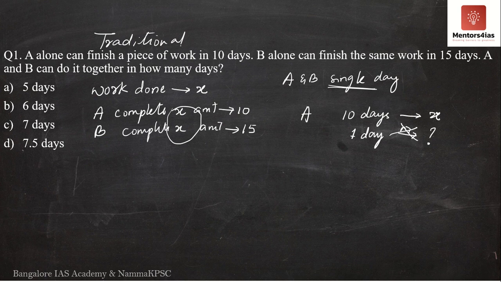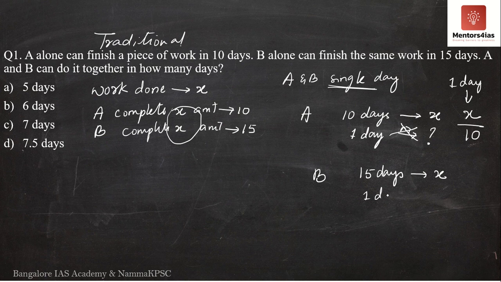You multiply X by 1, that is nothing but X, and take 10 to the other side. This is 10 over here. So A completes X by 10 amount of work in one day. Similarly, B takes 15 days to complete X amount of work.